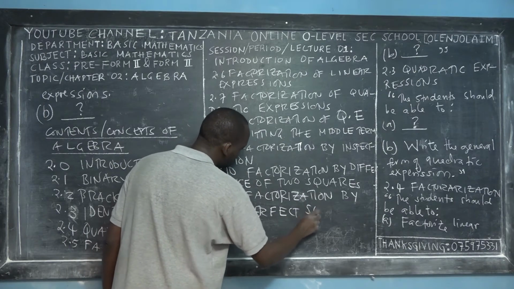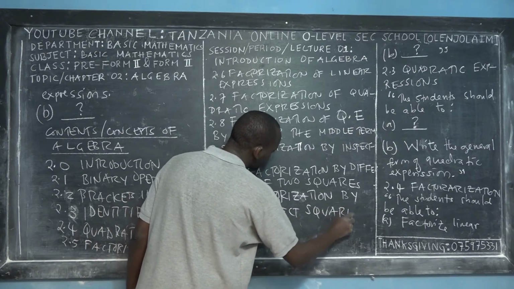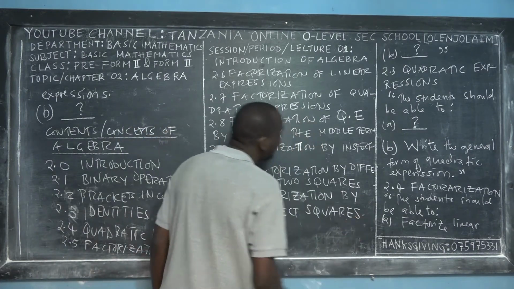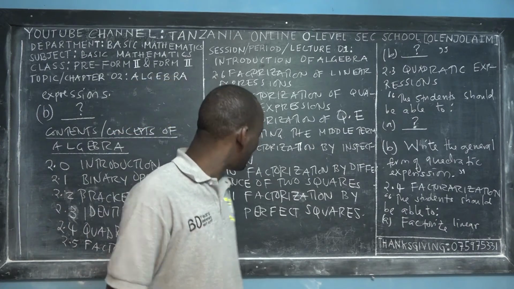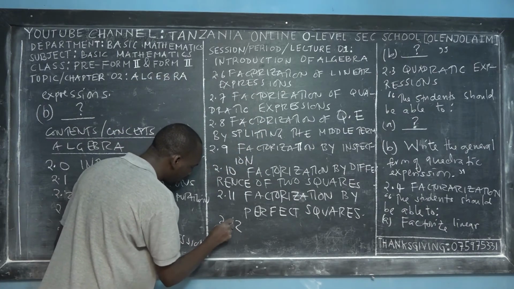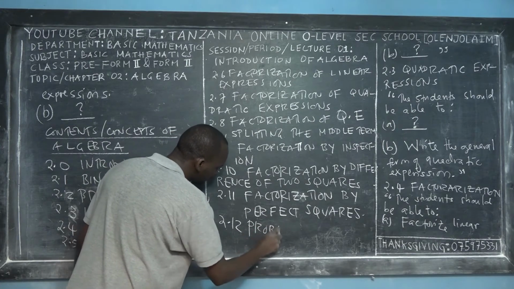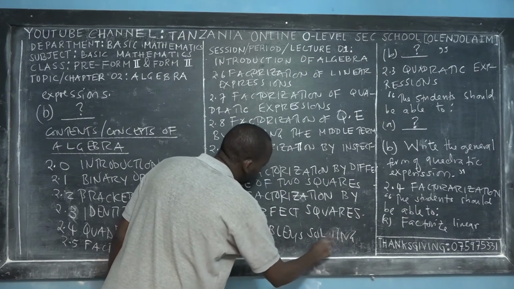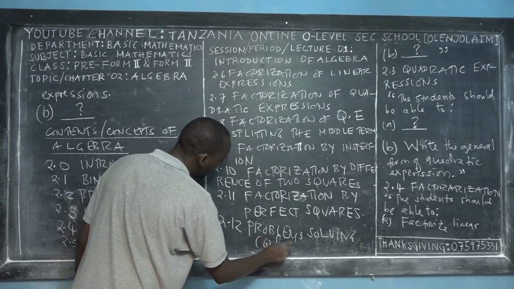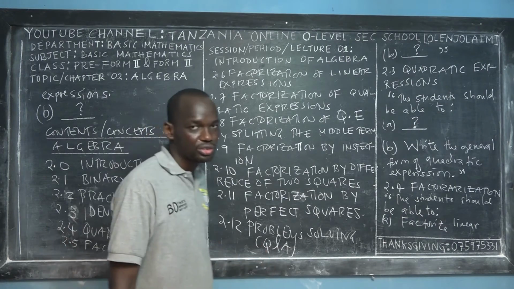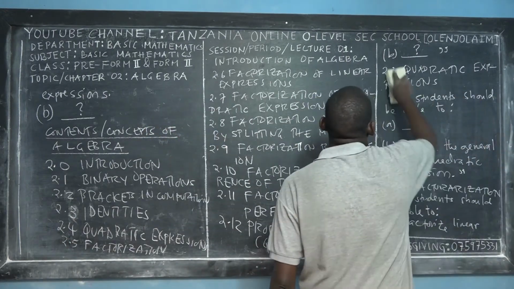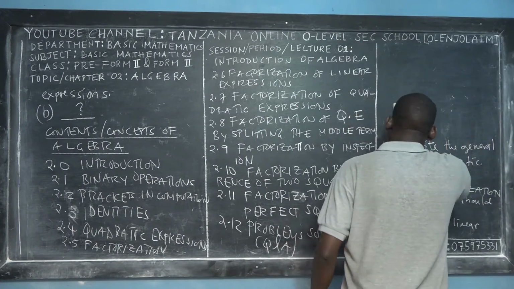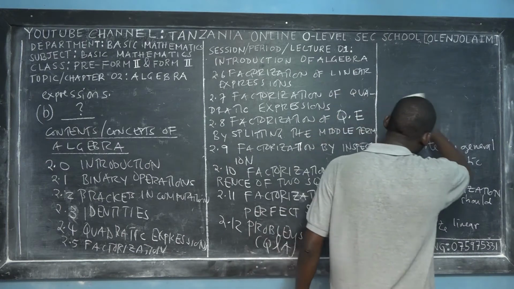Factorization by perfect square method. Is it plural? Yes, it is plural. Perfect squares. So these are what we are going to cover, but we still have 2.12 problem solving. Problem solving means that we have a question and the answer. We also review some Form 2 questions and some Form 4 questions which ask about the topic of algebra factorization. So that's what you have to expect in this program.